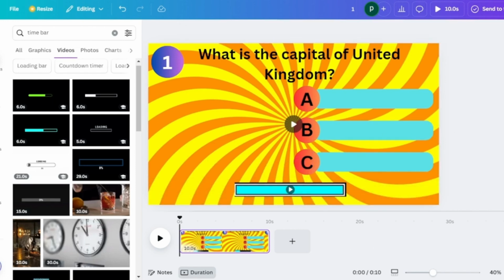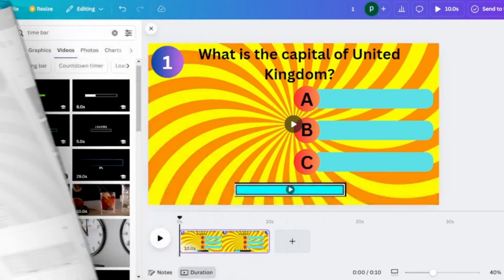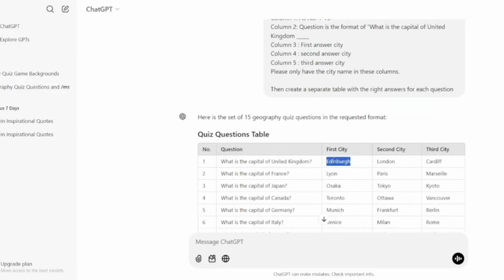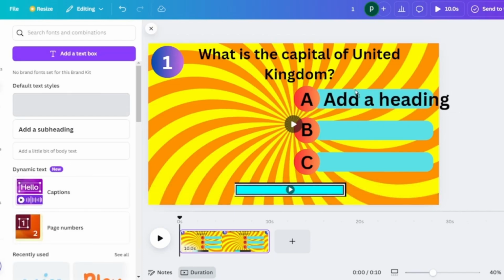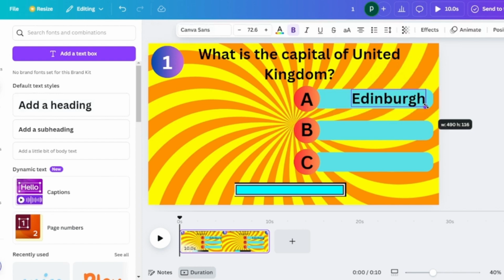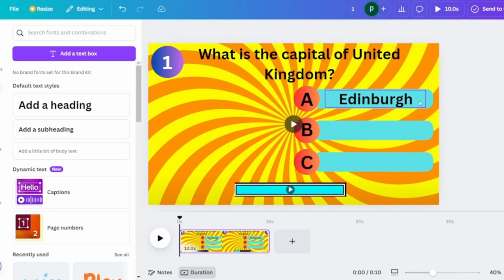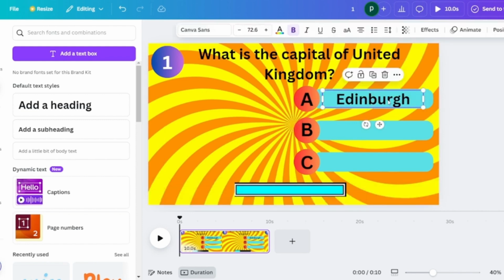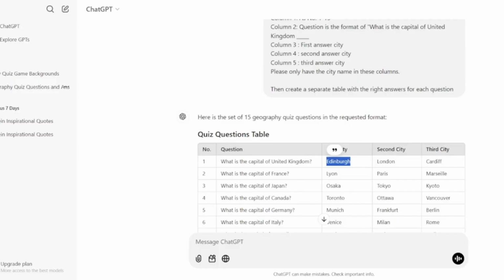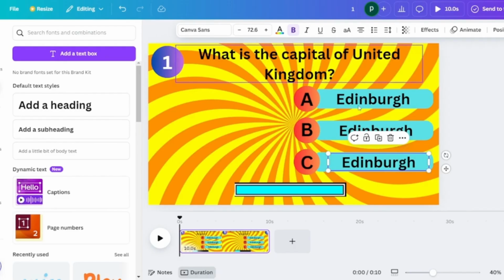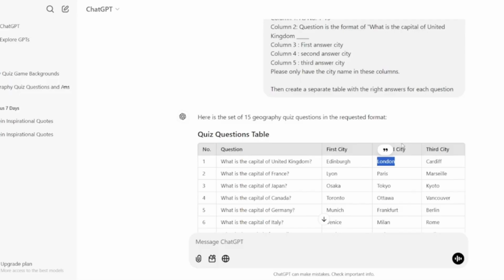Okay, so now that we have a timer bar, let's go ahead and add the rest of the text back. So we are going to add the names of the cities in the 3 options that we have added. So again, add a heading, adjust it to the size and then copy paste the city names that you have copied from ChatGPT. We'll do it one by one and ensure to adjust the size so that the entire name of the city fits in the respective text box. You can duplicate it and adjust them to the respective frames. Now let's copy all the rest of the cities. Second city, third city.